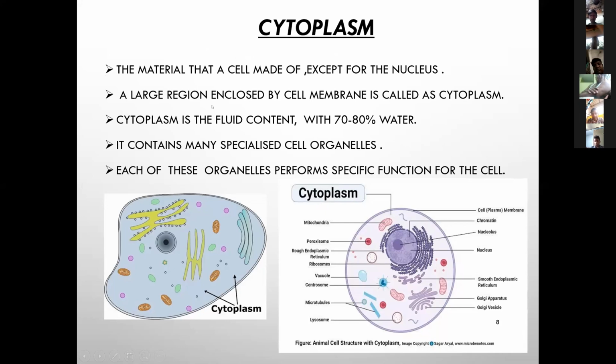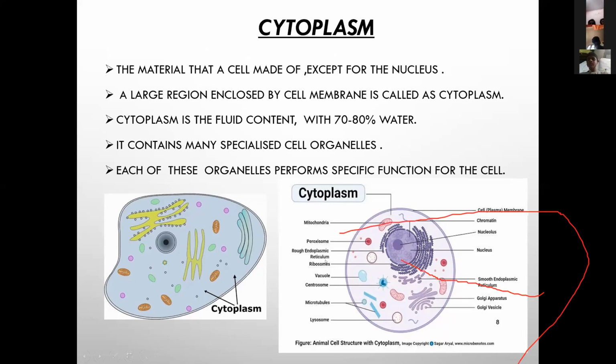What is the nature of cytoplasm? It is a fluid. Cytoplasm is a fluid content with 70 to 80% of water.